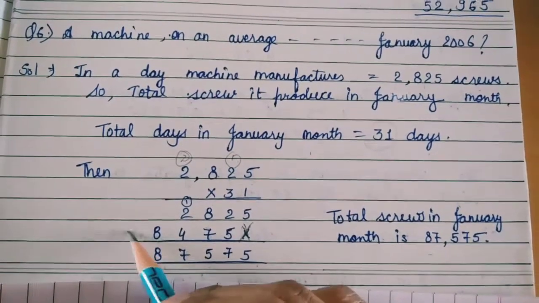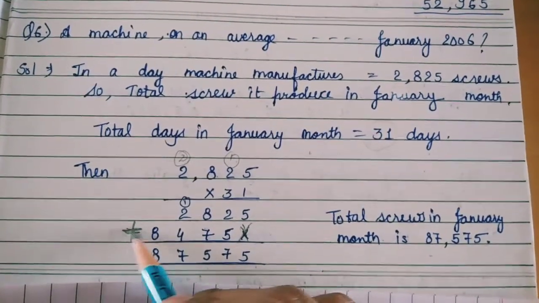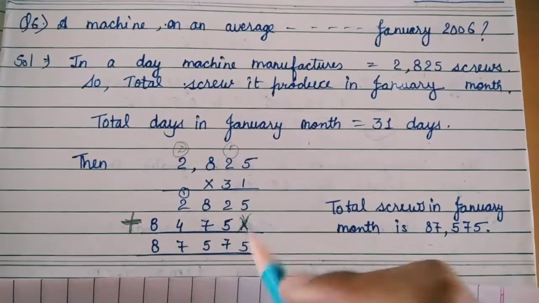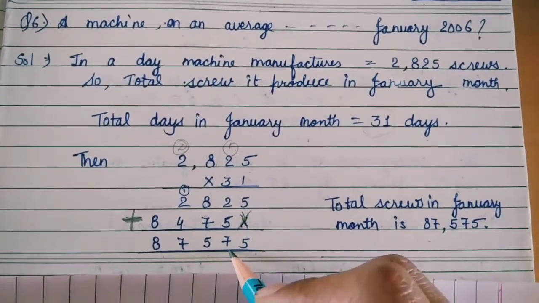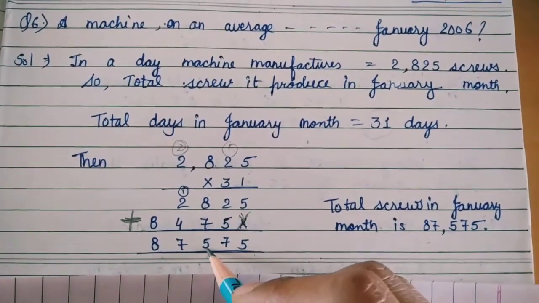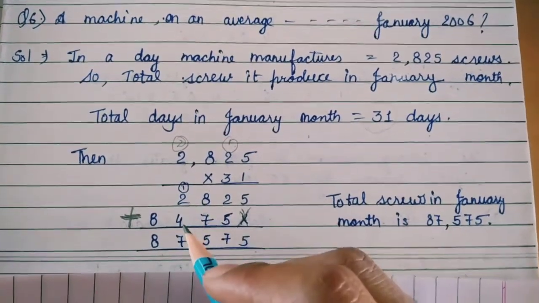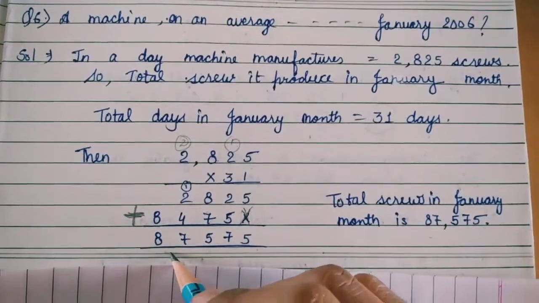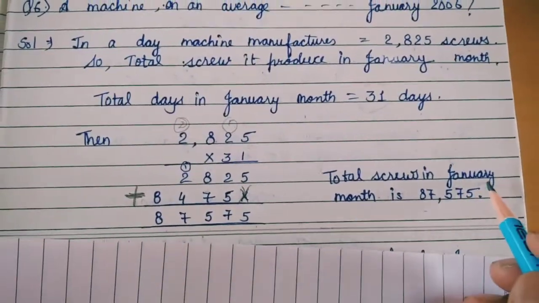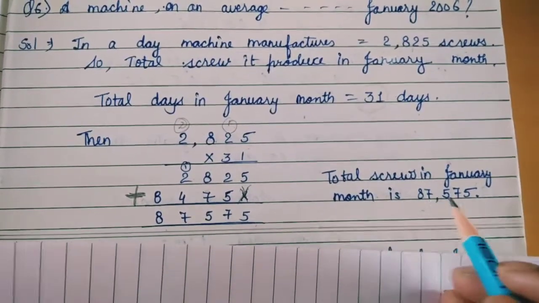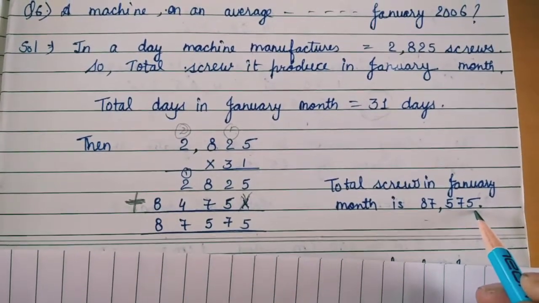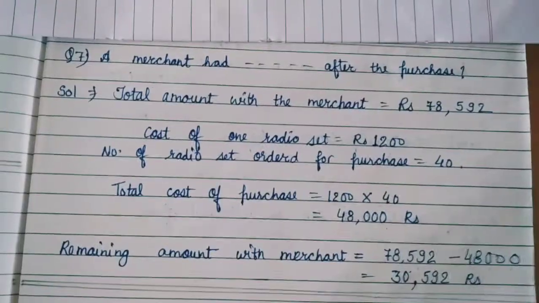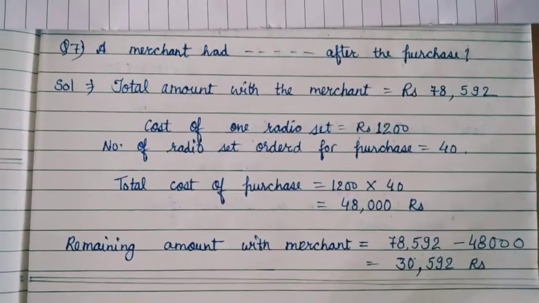Now we will add them. 5 as it is, 5 plus 2 is 7, 7 plus 8 is 15, 5 here and 1 on the carry, 4 plus 2 is 6 plus 1 is 7, 8 here. So the total screws in the month of January is 87,575.